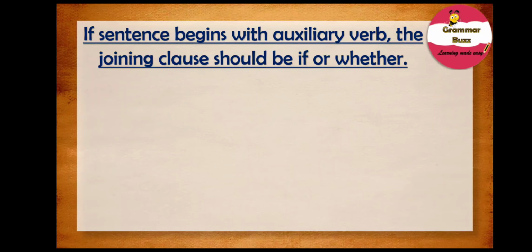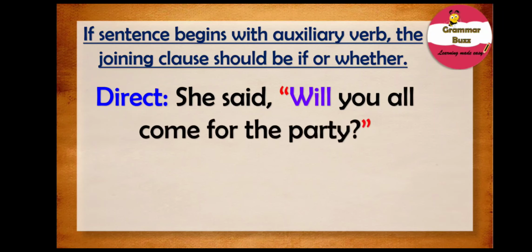If the interrogative question answers is either yes or no, then in indirect speech we use whether or if. Now let us consider our example sentence. And it states, she said, will you all come for the party?